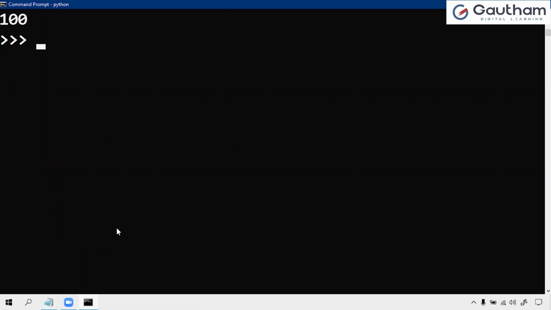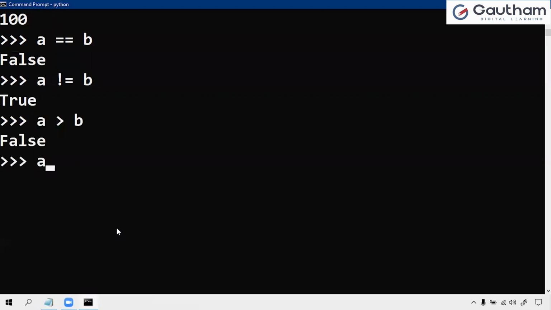See, a value 10 and b value 20 we have taken, right? A equals to b? 10 is not equal to 20. A is not equals to b, now it returns true. A is greater than b, false. A is less than b, true. A is less than equals to b, true. So like this, you have to work with all the comparison operators.